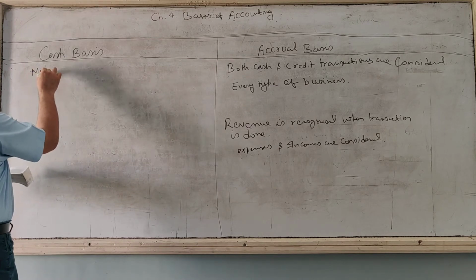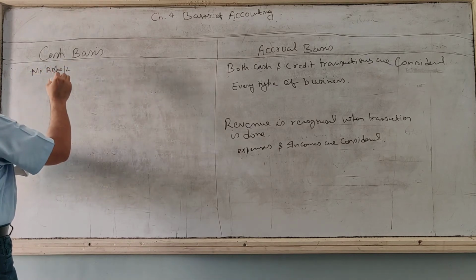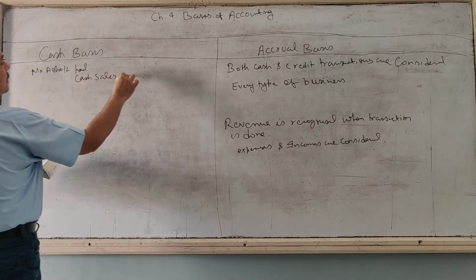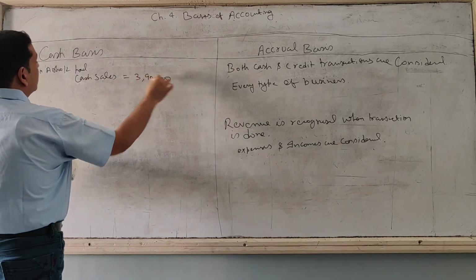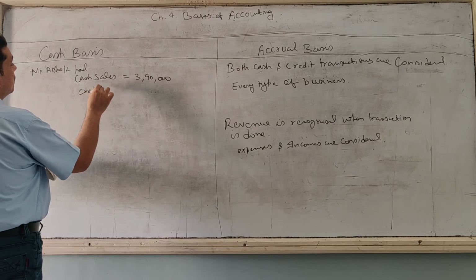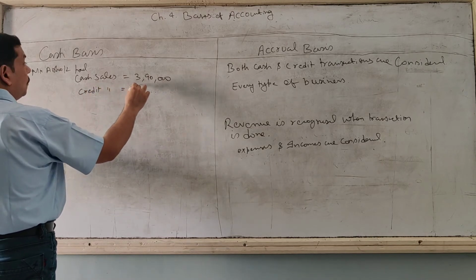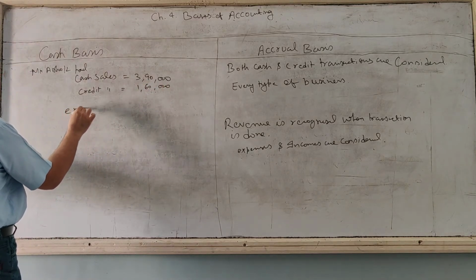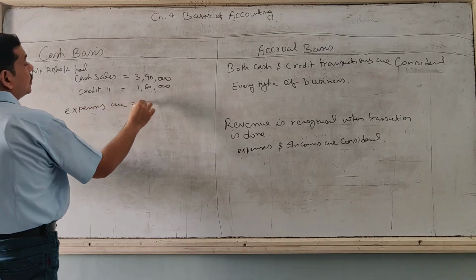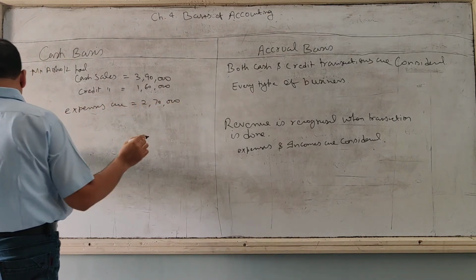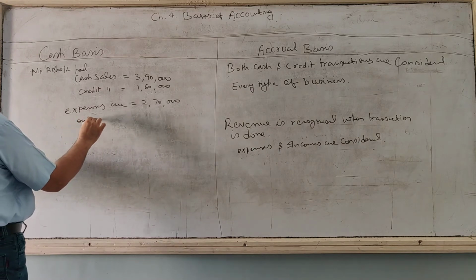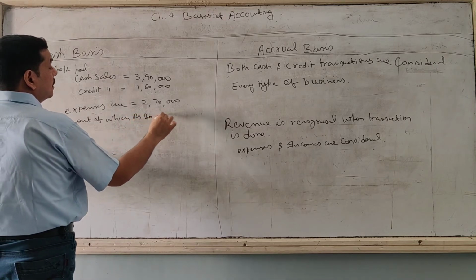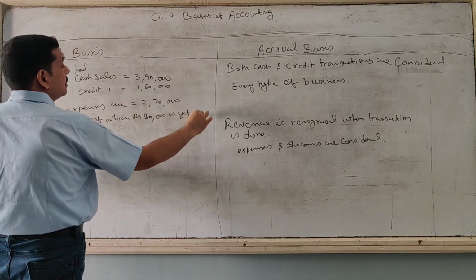See, here is one person, Mr. Ashok, who had cash sales of 3,90,000, credit sales of 1,60,000, and expenses of 2,70,000, out of which rupees 80,000 is yet to be paid.